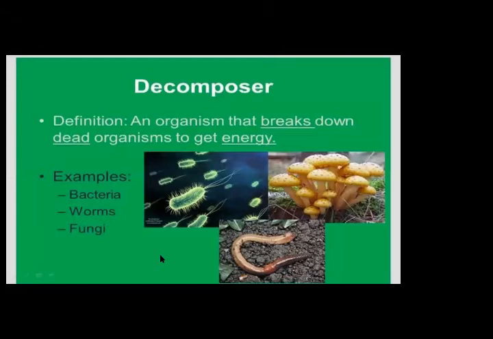Decomposers are also living organisms. In the food chain, the sun is not a living thing, but producers, consumers, and decomposers are living things. You can see the examples on your screen: bacteria, worms, fungi, and at page number 13 you can also see the examples: flies, fungi, and bacteria.